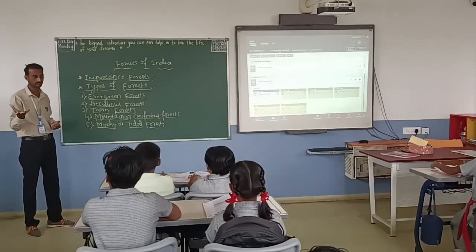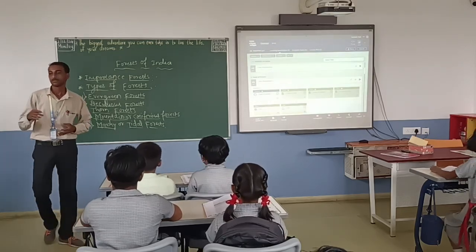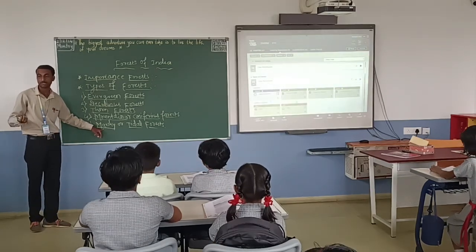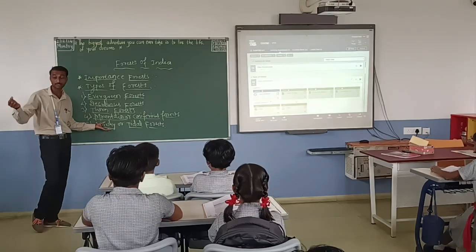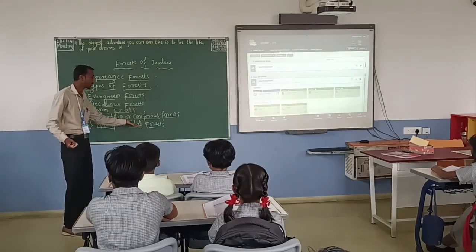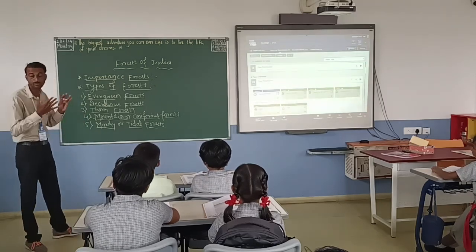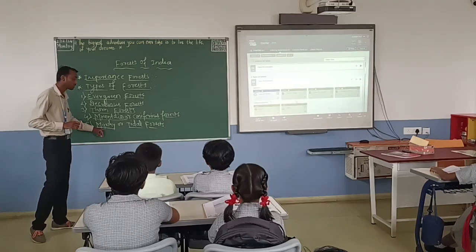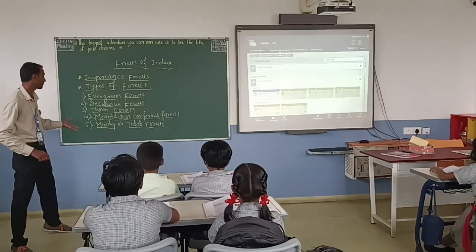Marshy means wet, which is hot, and means they are also getting heavy rainfall. That type of forest is called a marshy or tidal forest. So these forests are marshy, meaning wet forest, and tidal forest. This type of forest we can find in the Deccan Plateau.